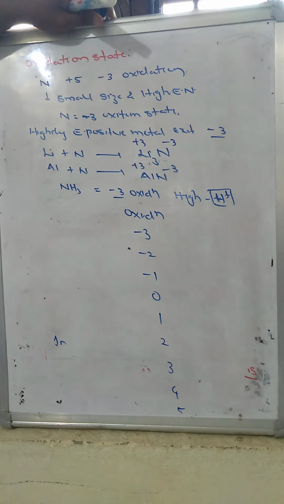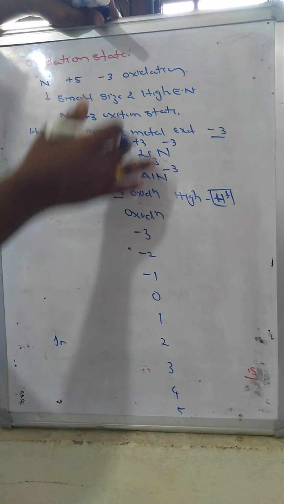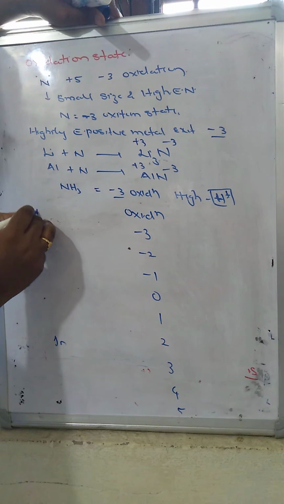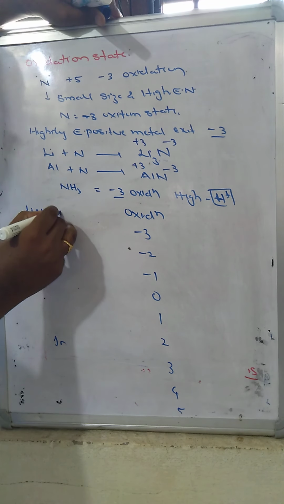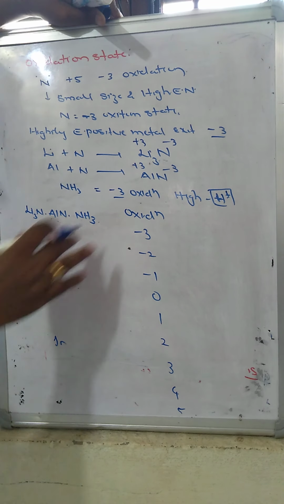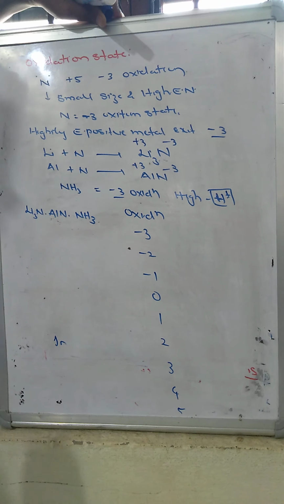All metal nitrides, lithium nitride, aluminum nitride, and ammonia exhibit the -3 oxidation state.